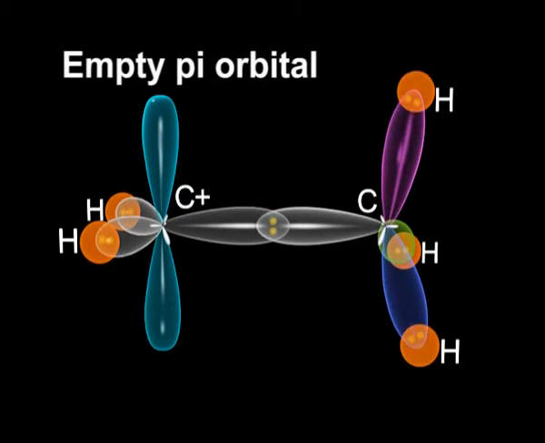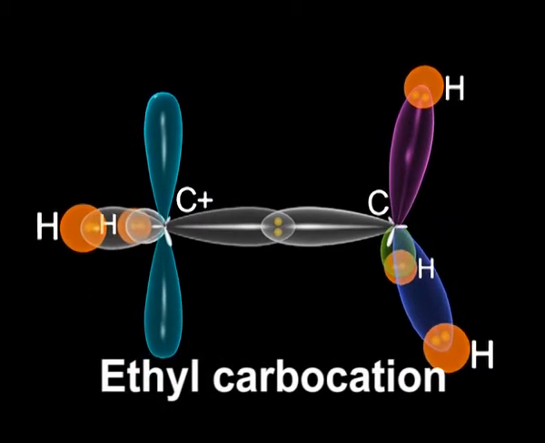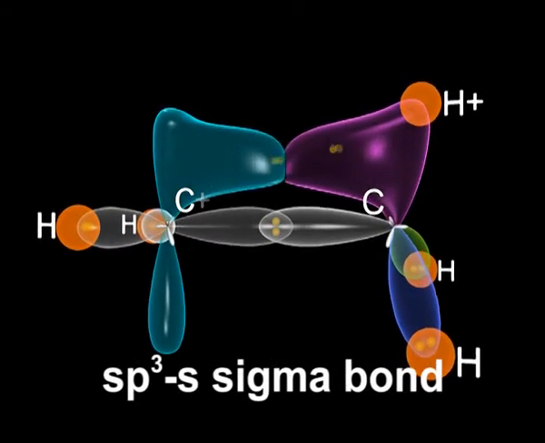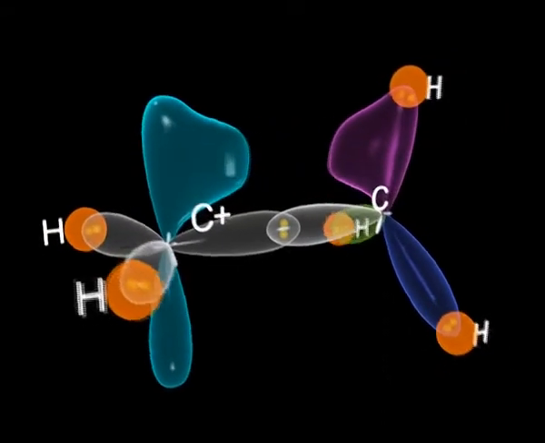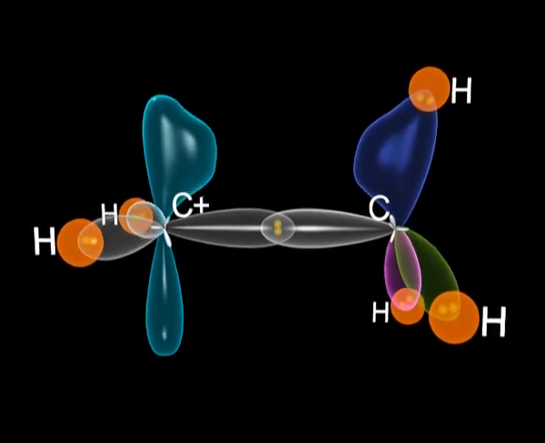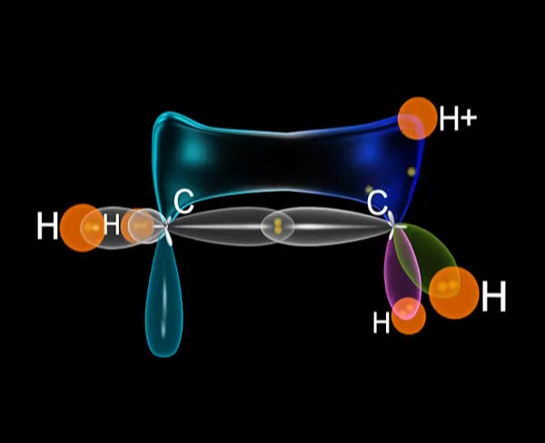The empty pi orbital, which is electron deficient, of the ethyl carbocation has been shown to overlap with the adjacent sp3 sigma bond formed between carbon and hydrogen atoms. Notice that the hydrogen atom becomes positively charged. Now, if we rotate one of the sp3 carbon atoms, the aligned CH sigma bond overlaps with the vacant orbital.